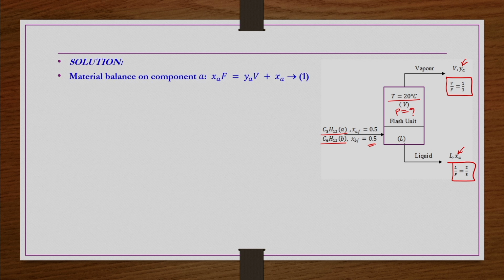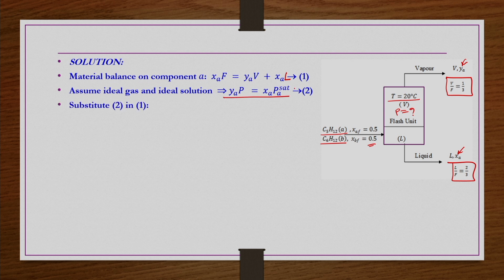So, if you do the material balance for component A, XAF F is equal to YAV plus XAL, right, and then assume ideal gas. So, then YAP is equal to XAPSat. Then substitute this equation number 2 in equation number 1. So, then XAF F is equal to YAV, where Ya is nothing but XAPSat by P, times V, plus XAL. This feed composition, whatever is there, we are indicating as XAF.